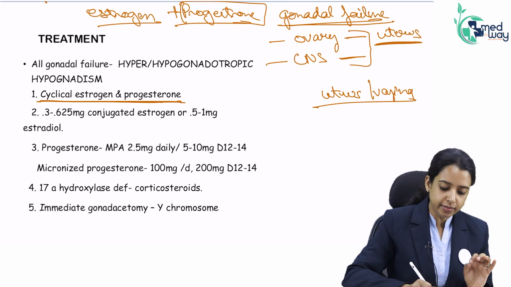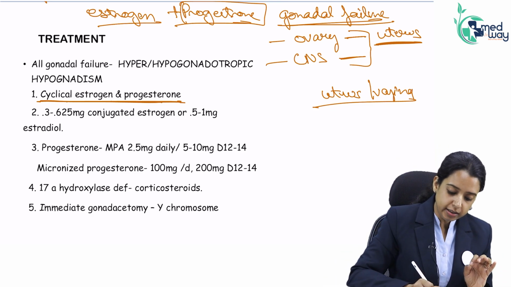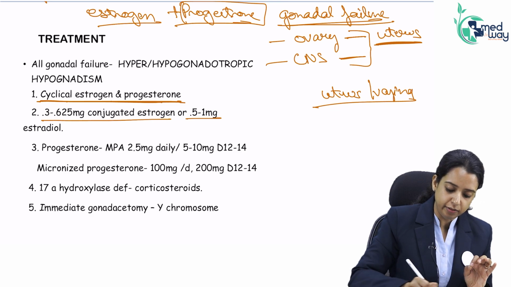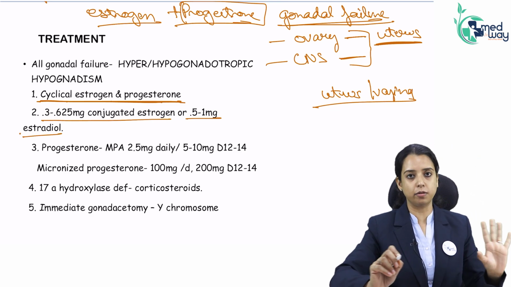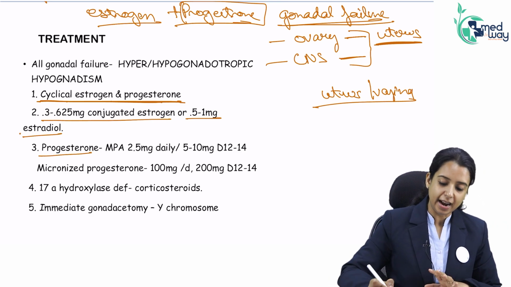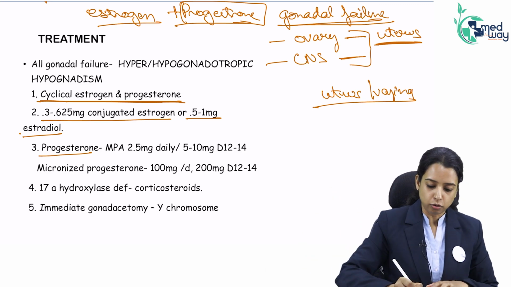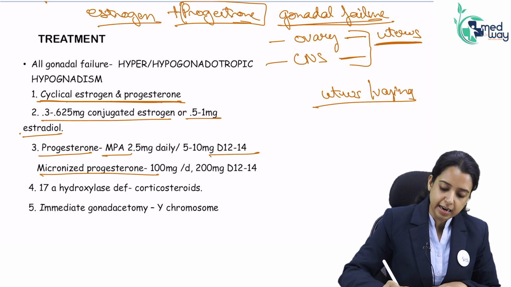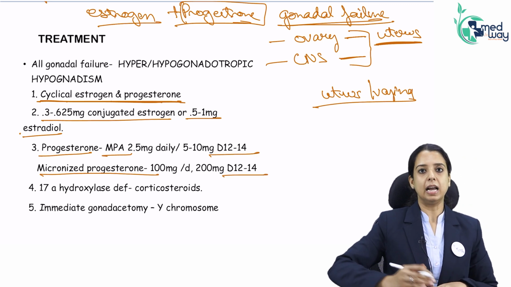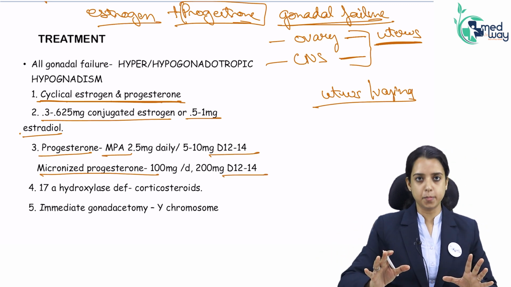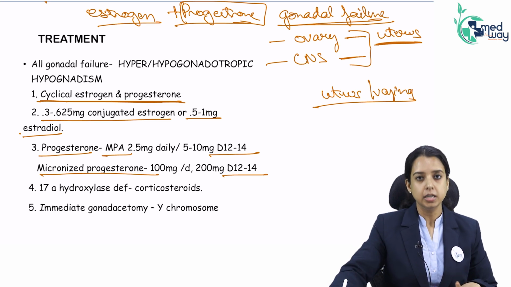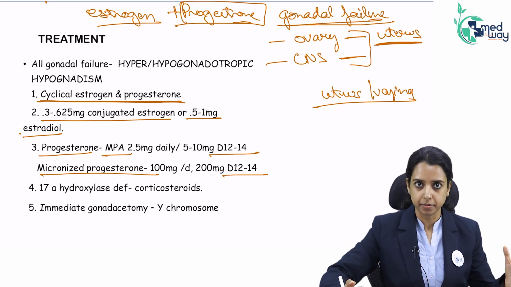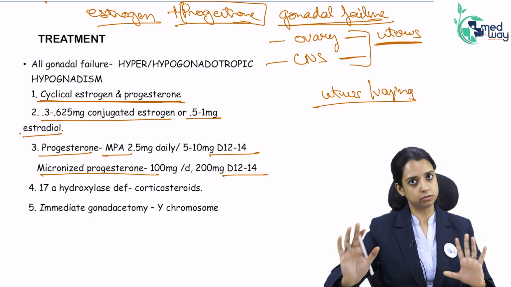Okay, so I will give cyclic estrogen and progesterone, 0.3 to 0.625 estrogen or 0.5 to 1 estradiol. Any of these can be given. Progesterone will be added in the last 10 days. I can either add medroxyprogesterone or micronized progesterone on days 12 to 14. If I add progesterone in the last days, my estrogen will be protected. The patient will start having bleeding and normal breast development. So the first thing will be sorted.